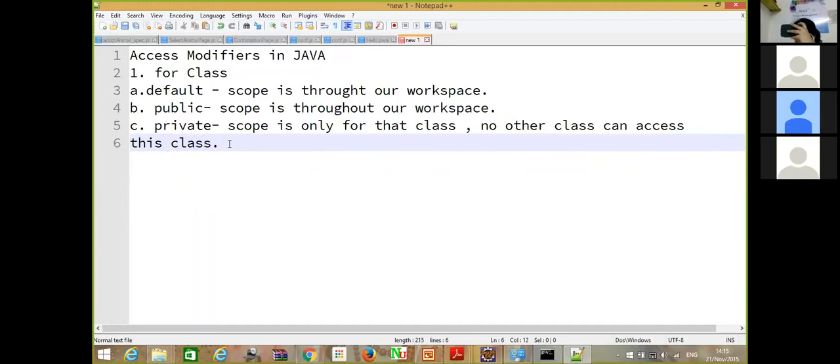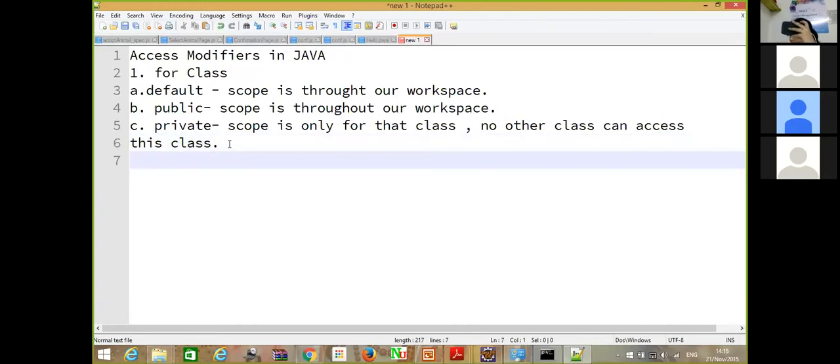So these are the basic access modifiers in Java for the classes. The fourth one is final. Now what final is, when you declare a class as final, you cannot change the content of that class which is defined in the class, and you cannot inherit a class. That is what the final keyword defines.